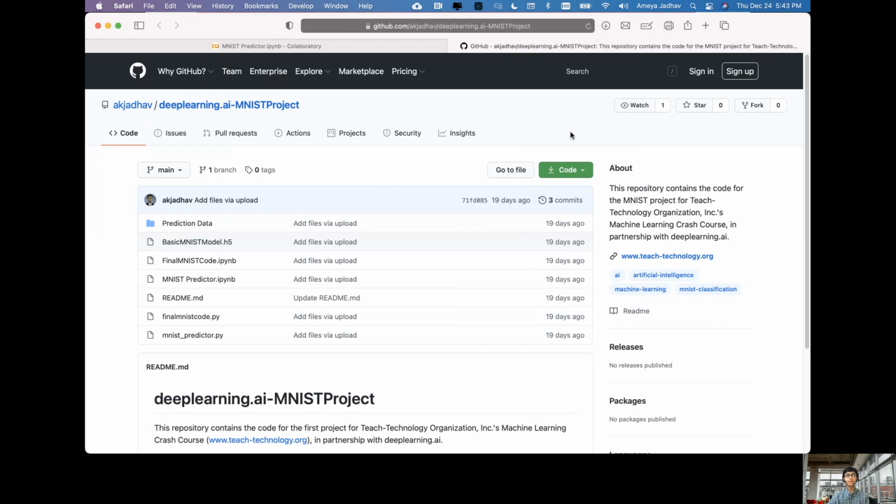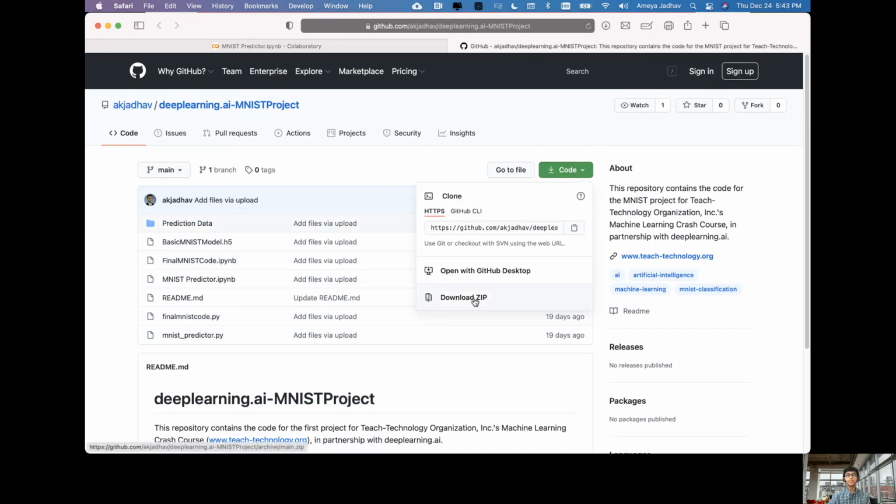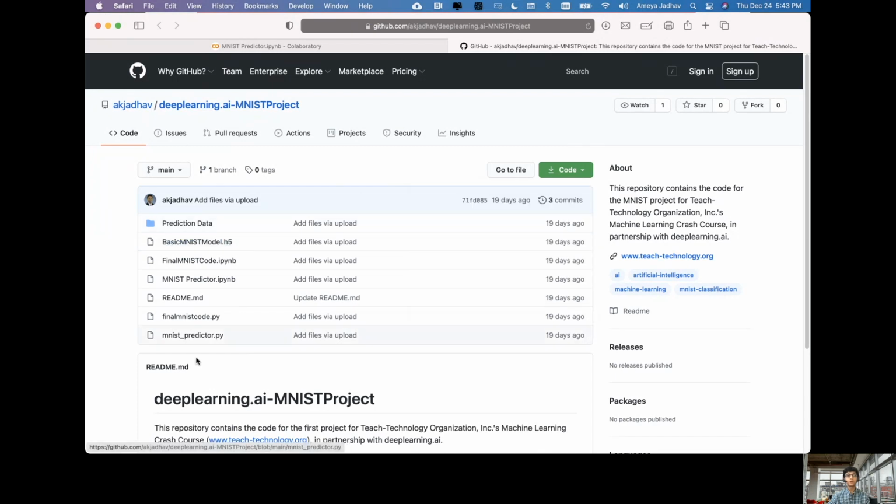When you go to that link on your screen, you'll see this GitHub page called DeepLearning.AI MNIST project. The MNIST project is the machine learning project that we code along in the machine learning crash course. You'll see a collection of these files in this prediction data folder. What you can do now is click on this green code button and press download zip. This will download all these files in this folder as a zip file onto your computer. Once you've downloaded that file, go ahead and open up the file and store it somewhere on your Google Drive.